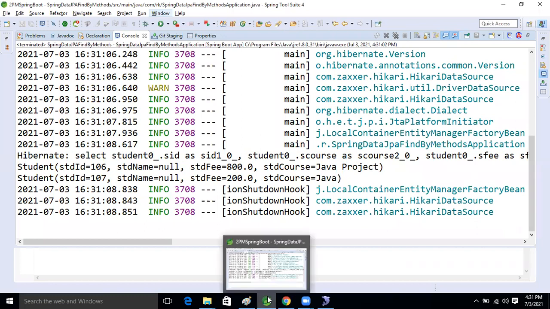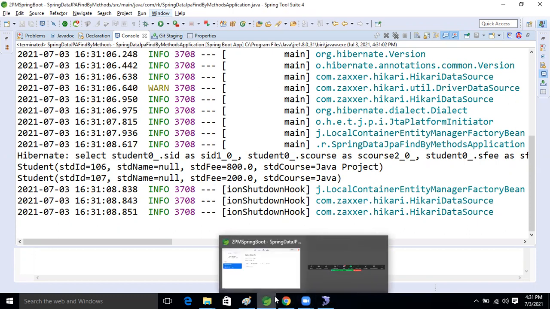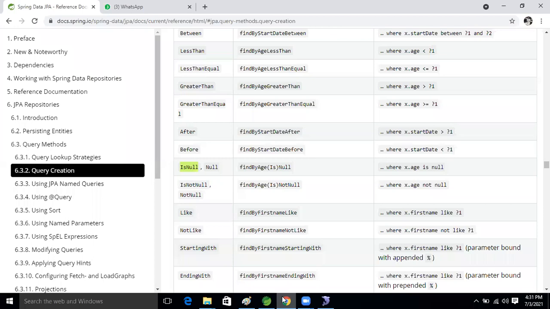Let's perform it. Name is not null. Those are the data we want now. Is null and what? Not null. Find by is null and null, both are the same only, guys.